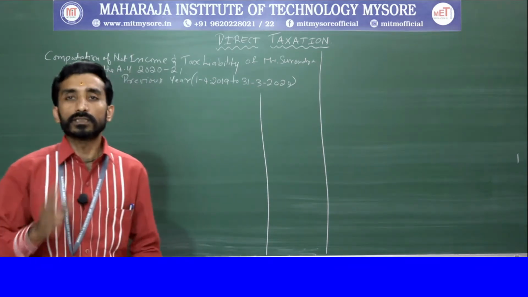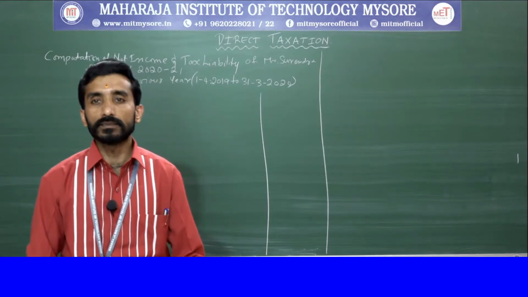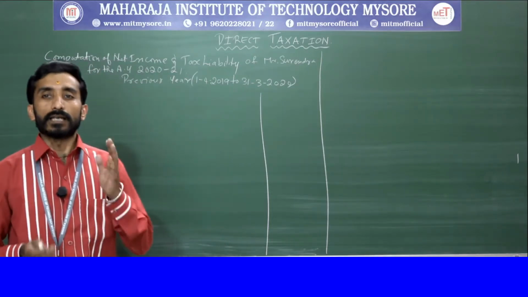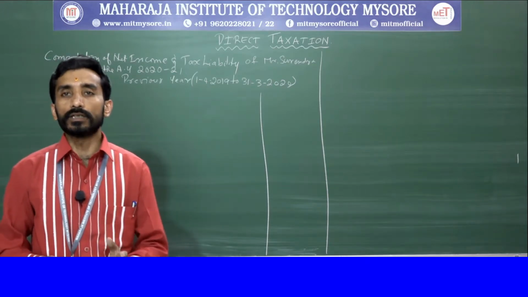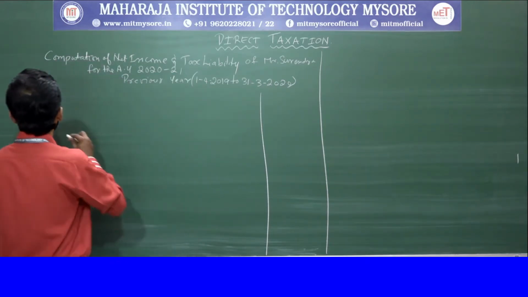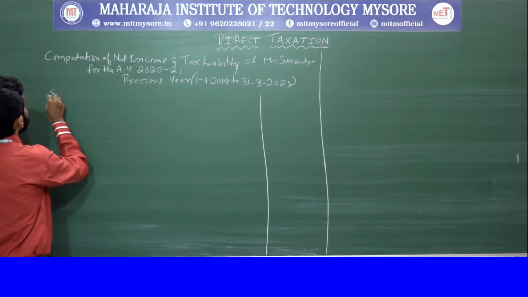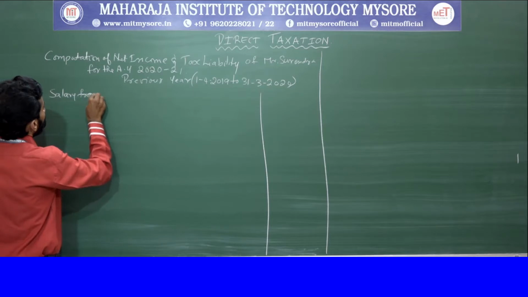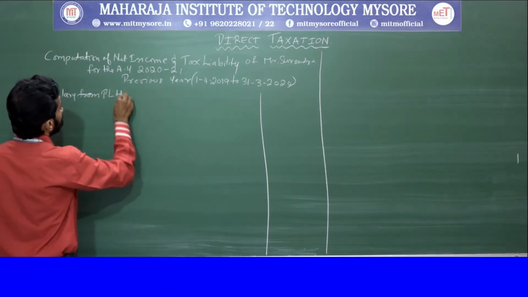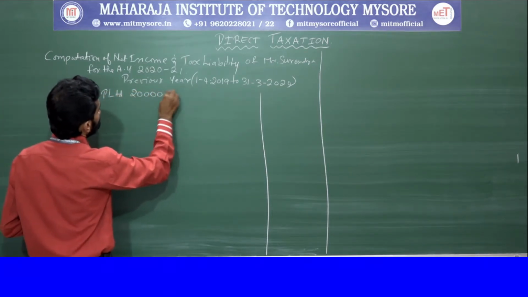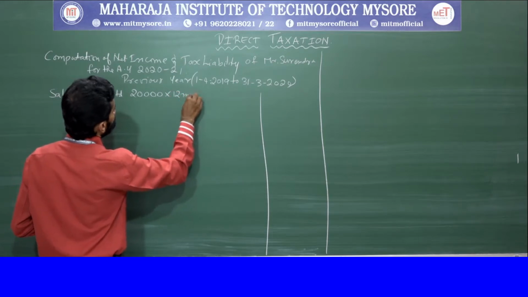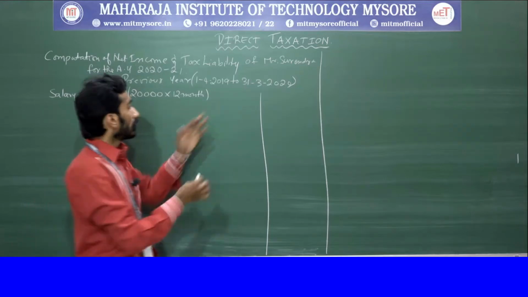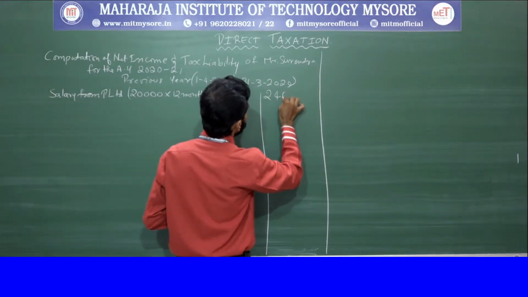So the first thing is with respect to P Limited, what are the things he has got? That we will calculate. First is salary from P Limited, he has got 20,000 per month. Salary from P Limited, that is 20,000 per month he has received, into 12 months you need to calculate. So it is 2,40,000.